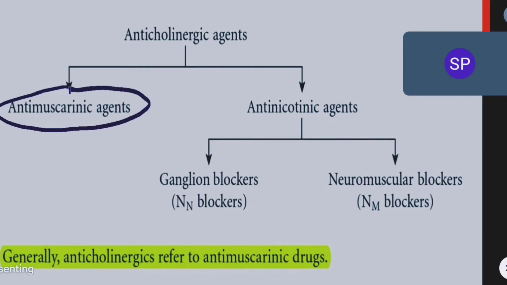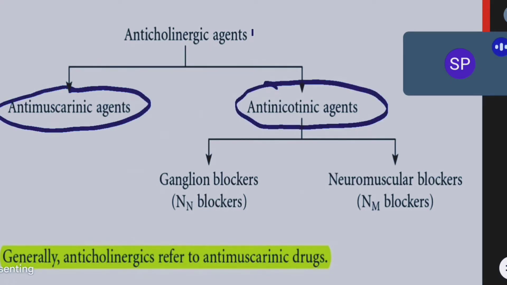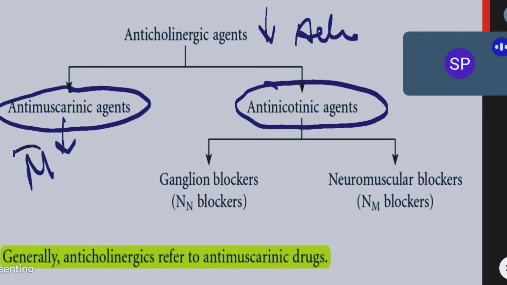In anticholinergic drugs we have antimuscarinics and antinicotinics. Anticholinergic means the drugs which will decrease the actions of acetylcholine. Antimuscarinic drugs are those drugs which will block the actions of muscarinic receptors, and antinicotinic drugs are those drugs which will block the actions of nicotinic receptors.